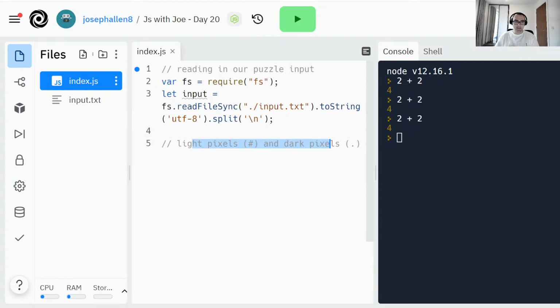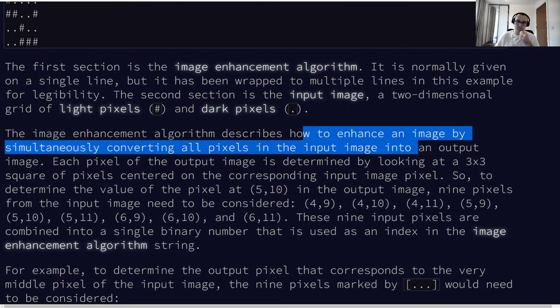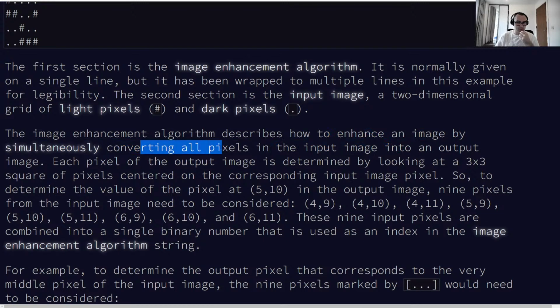So that's where we can leave this handy note for ourselves later. The image enhancement algorithm describes how to enhance an image by simultaneously converting all pixels in the input image into an output image. Each pixel of the output image is determined by looking at a 3x3 square of pixels centered on the corresponding input image pixel.